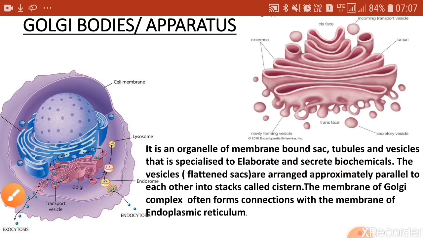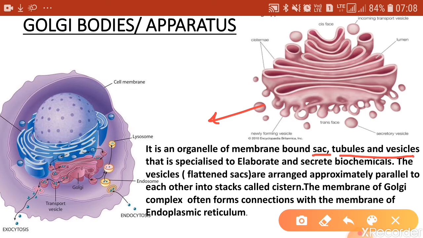Golgi bodies are organelles which are again bounded by membranes. They are made up of sac-like structures, tubules and vesicles. You can see these vesicles present. Their main function is to elaborate, that is to modify the biochemicals that are packed within them, and to secrete such biochemicals to different places.